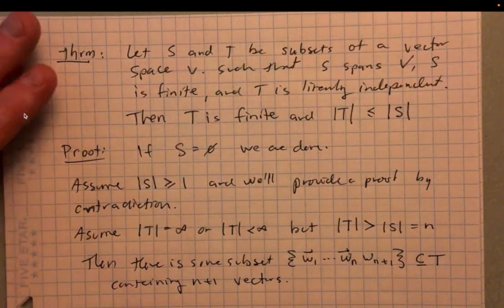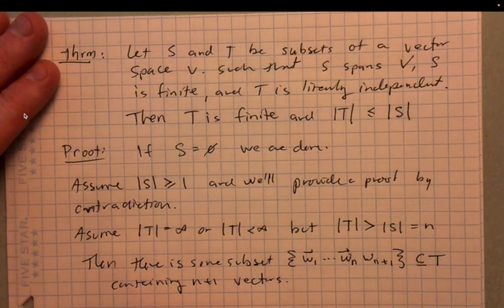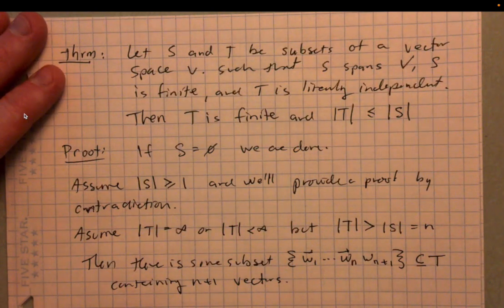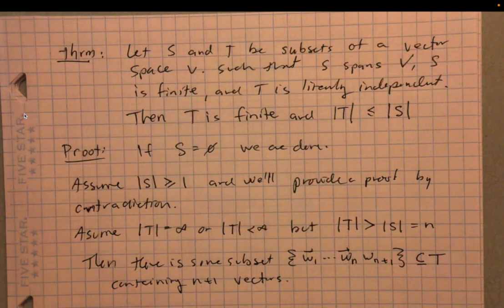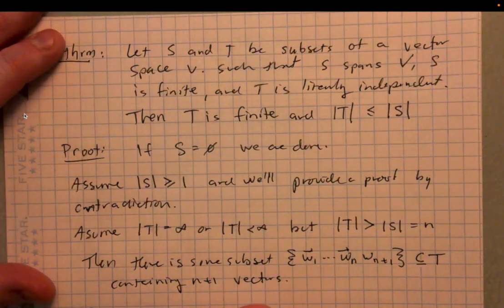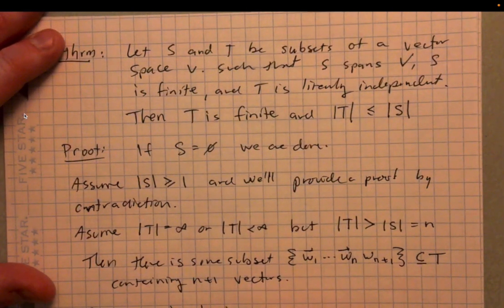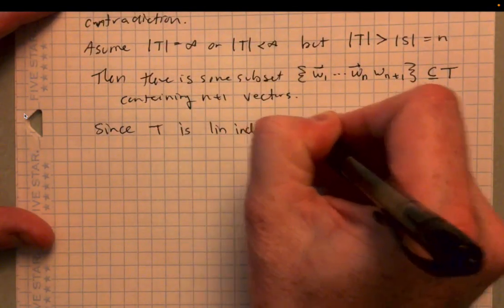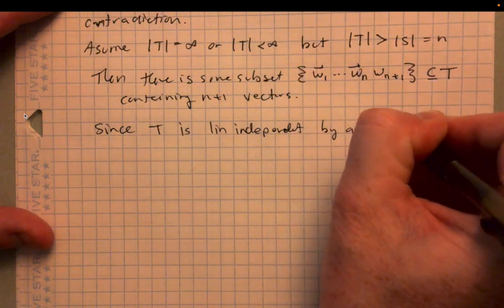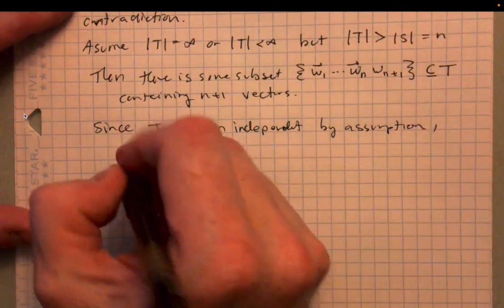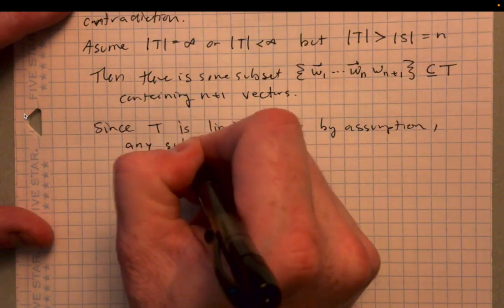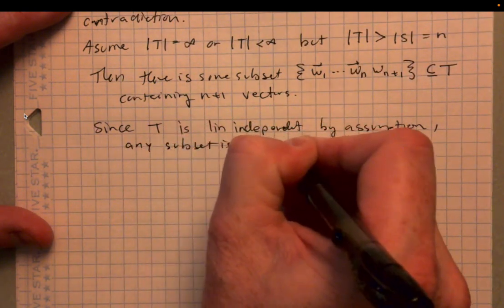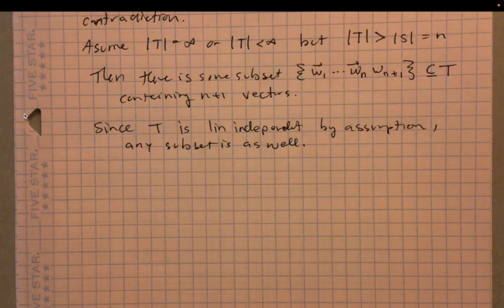We assumed that T is linearly independent, and because of that, any subset is also linearly independent. That was a theorem from the last section, the linear independence section.